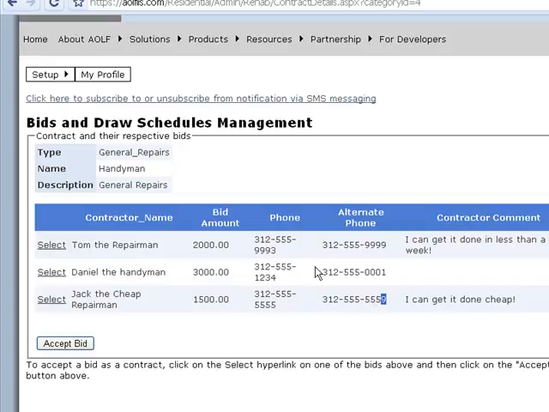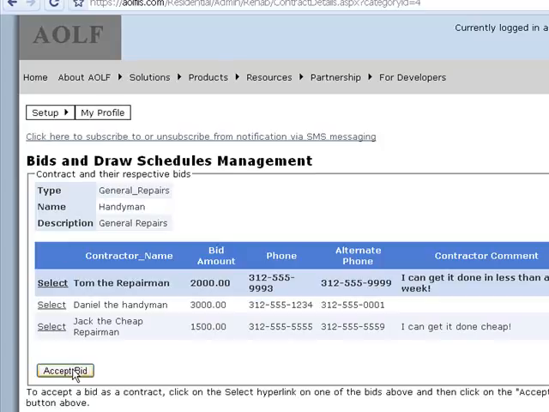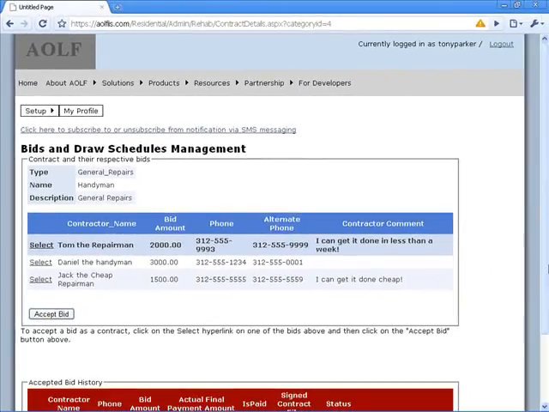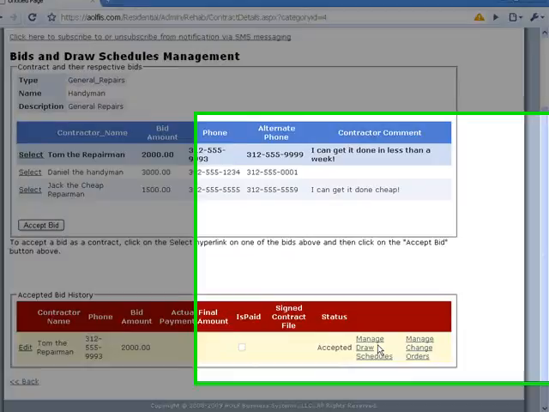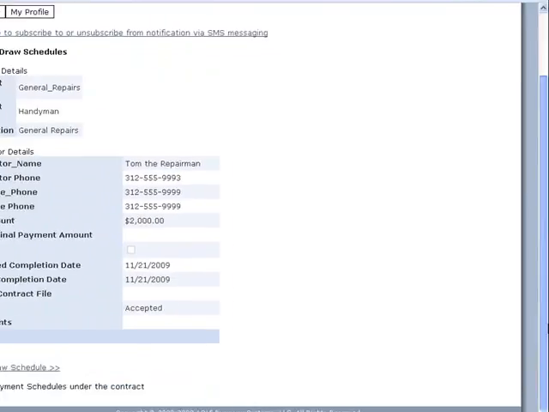Let's just say we select Tom, the repairman, to do our work. So we accept the bid. It'll show up down there in the accepted bid history. So we go and manage the draw schedule.